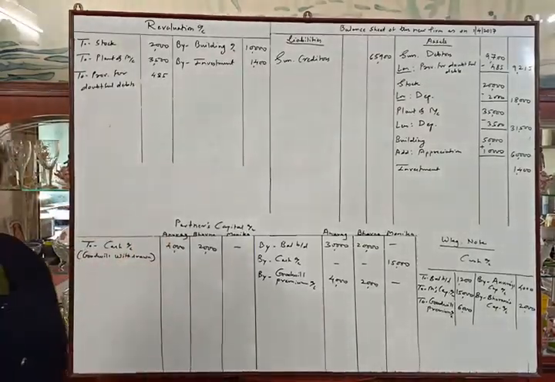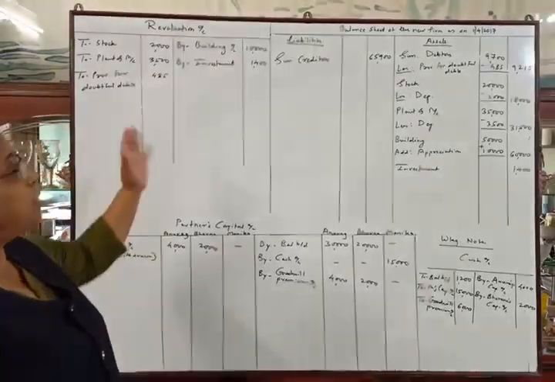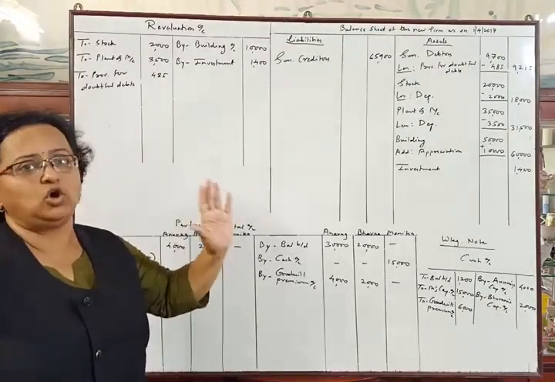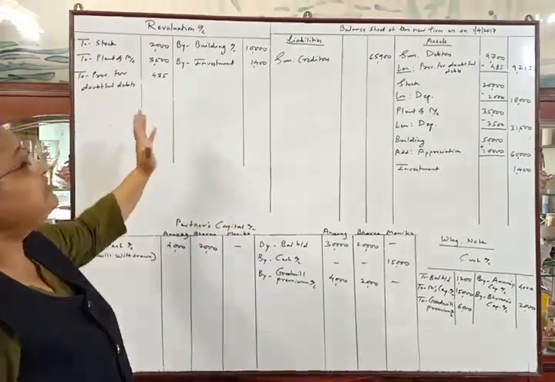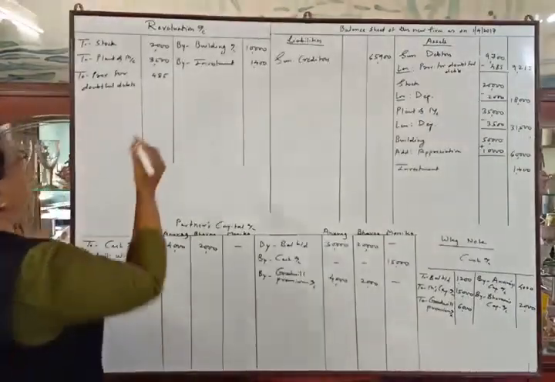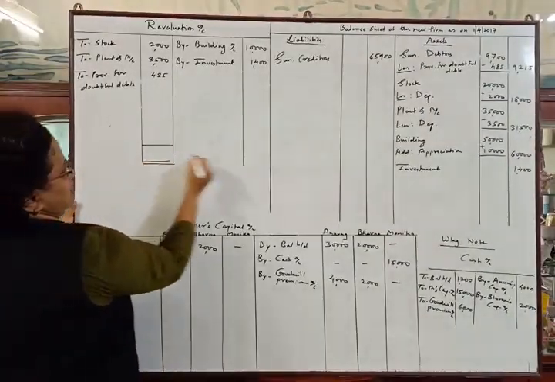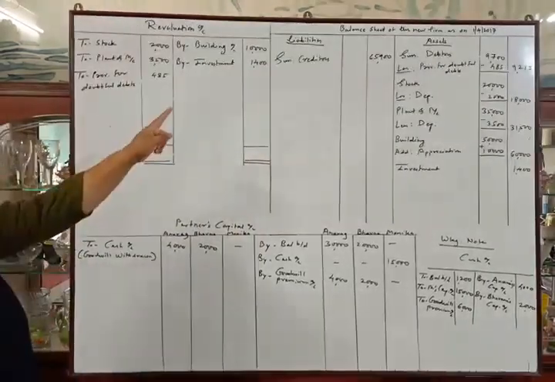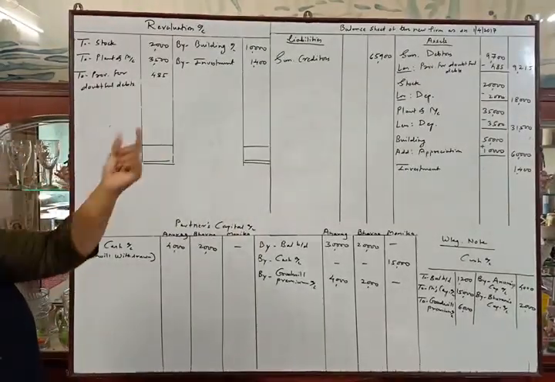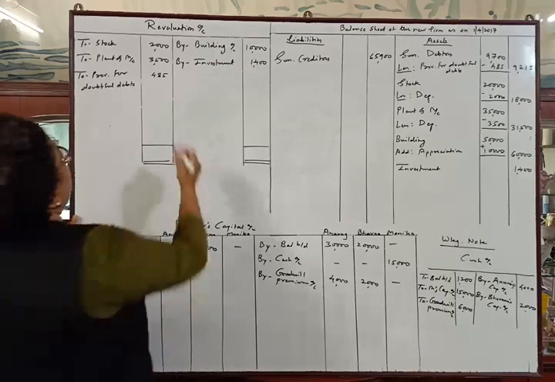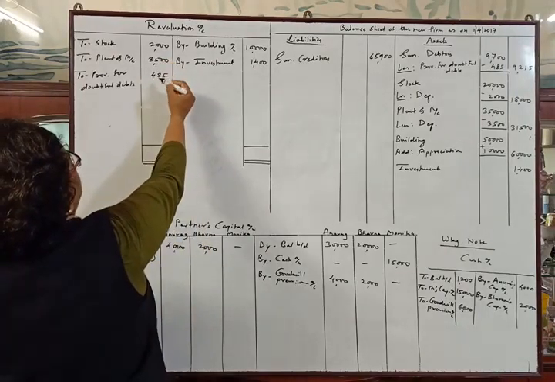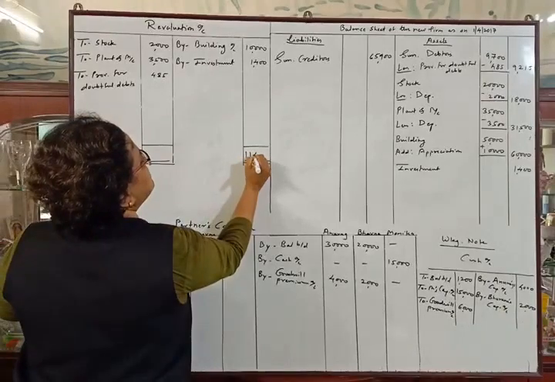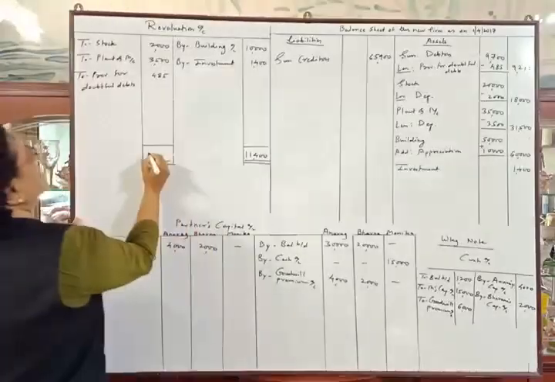Now we will start tallying the problem. The last adjustment we have solved already. So first we will tally the revaluation account. The credit total of the revaluation account is 11,400 and the debit total is 5,985. So 11,400 is the higher amount.